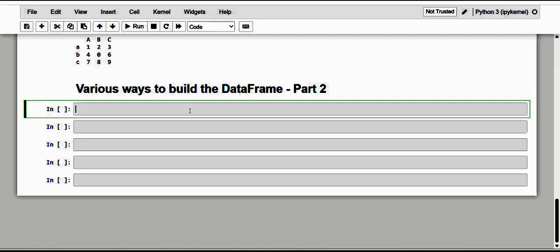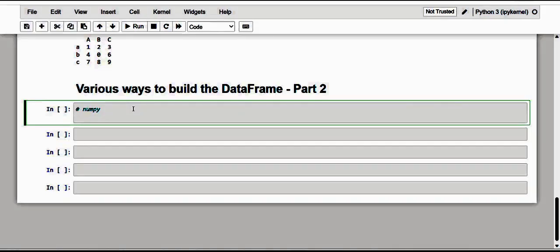Let me just dive into the topic: creating a data frame. And we are going to see various ways to build the data frame. And here it is, the first one. Let me get it from a NumPy array. We have already seen in the previous section, using the values attribute, that the values within a data frame are nothing more than a 2-dimensional NumPy array.